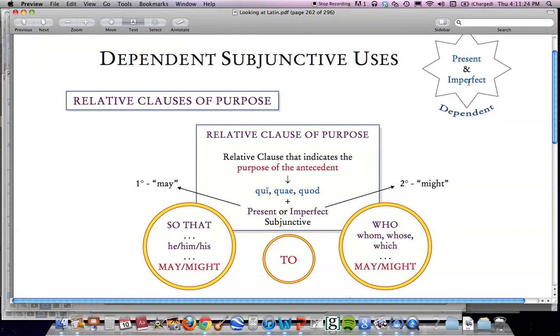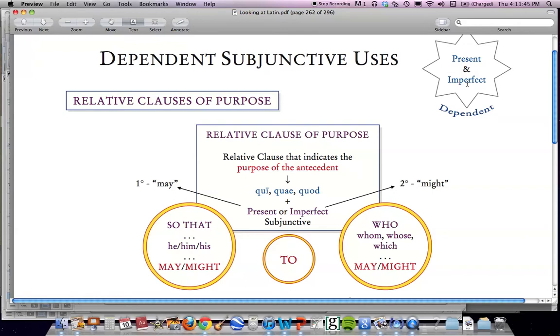Now, could anyone tell me, I guess you can't, but just think about it, when we use the present subjunctive and when we use the imperfect subjunctive? Can we just mix them up, or what do you think? Well, I sure hope that you thought about the terms primary or secondary.